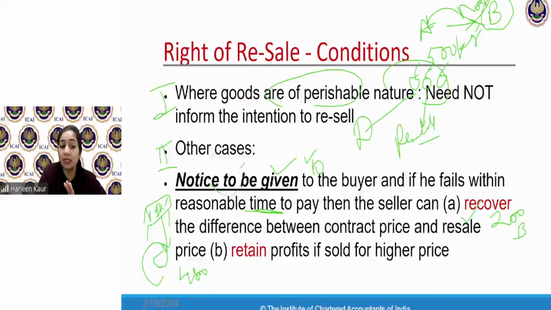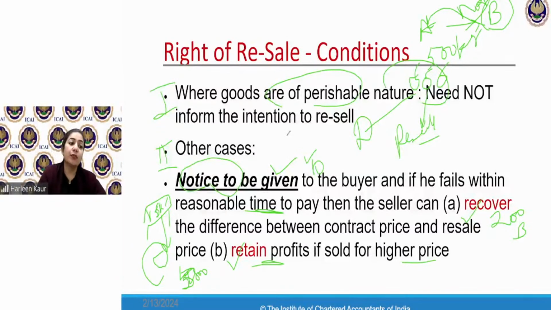Because I gave him a notice, I gave him a time period of 10 days. He has refused to make me the payment. So law has given me the permission to recover this loss from Mr. B. And if I have sold this for 5,800 to a new buyer, then I don't need to give any profits to B. I have already suffered so much because of Mr. B. So I will keep the profits to myself if I sell it for a higher price.